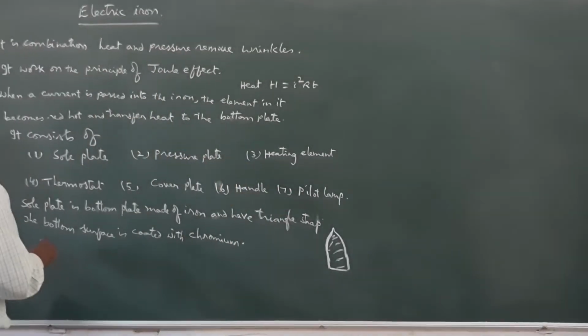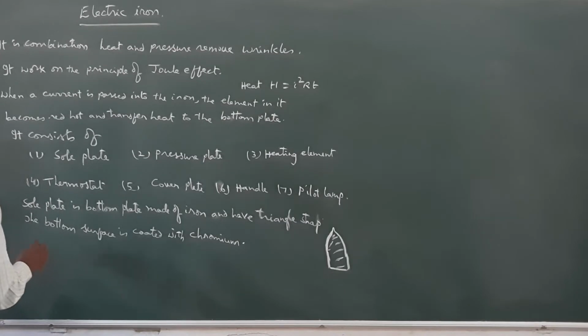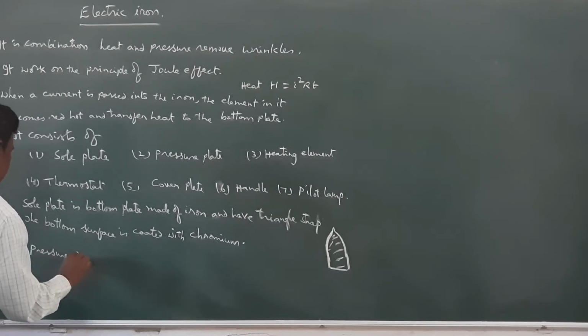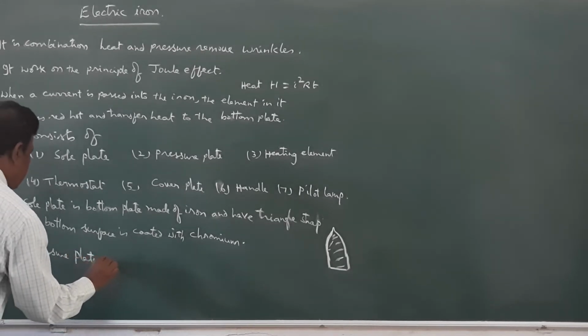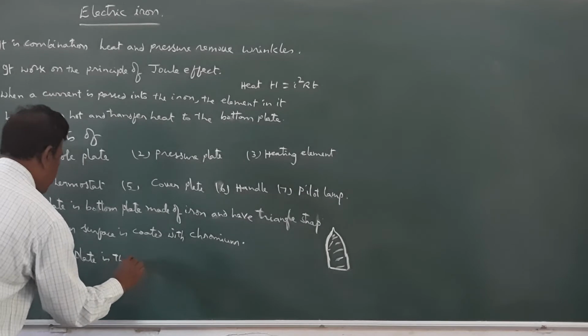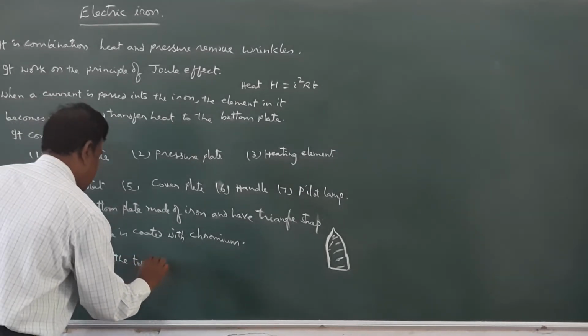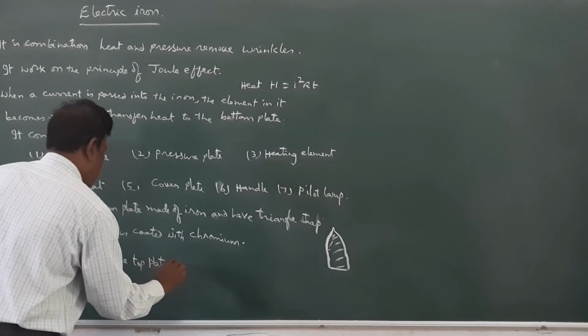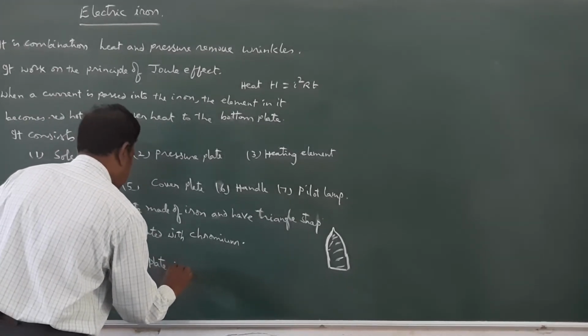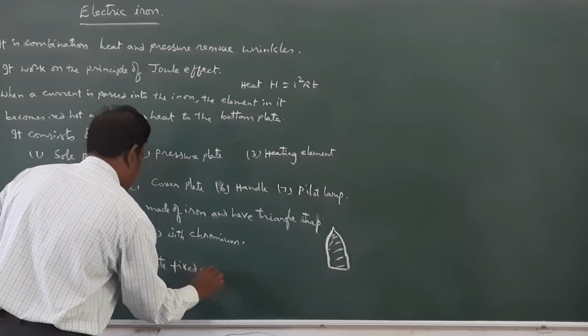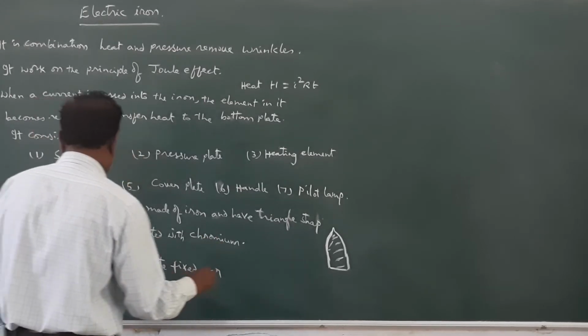Over this sole plate, there will be a pressure plate. The pressure plate is the top plate, fixed over the sole plate.